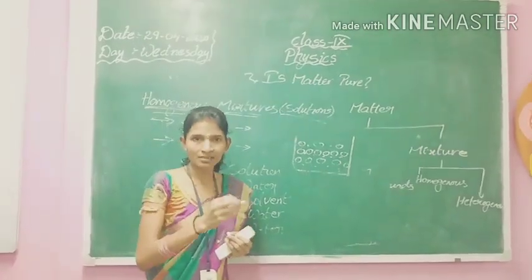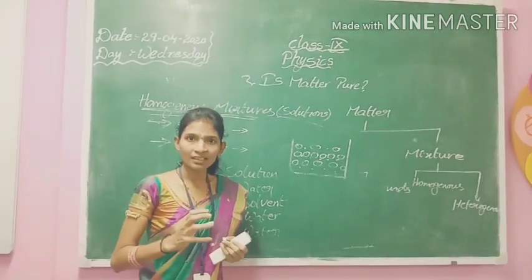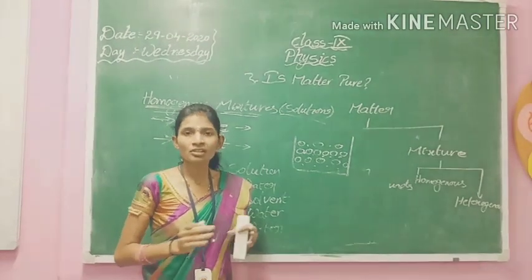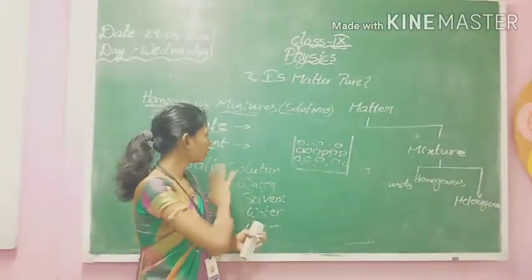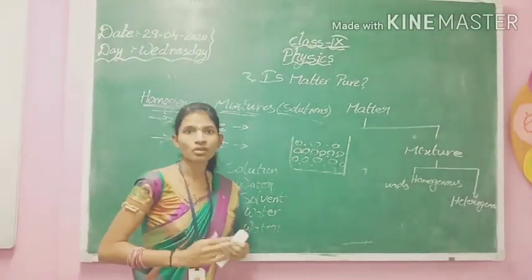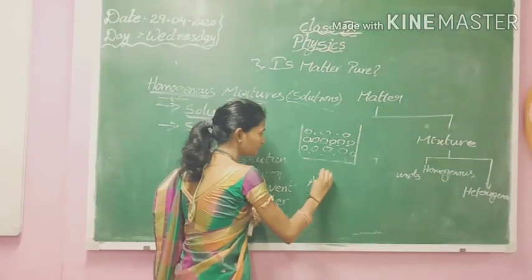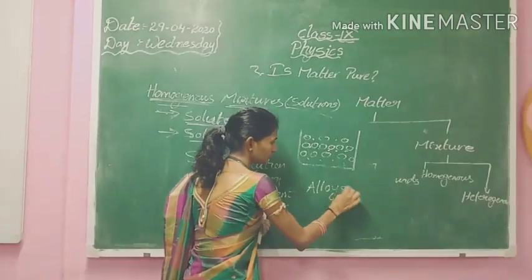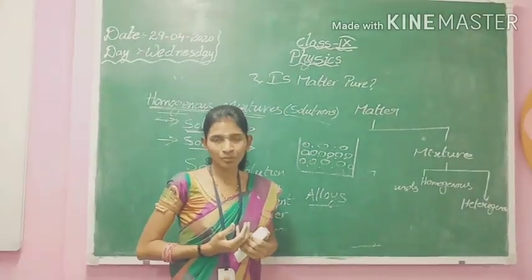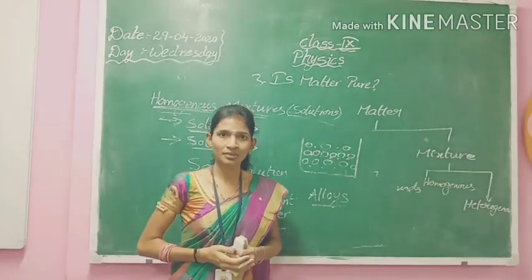So if the substance completely dissolves in the solvent, then we can consider it as a homogeneous mixture. There is no rule that it has to be only in the liquid state, it can be in solid state also. For example, alloys when we consider. So these alloys are equally composed with other metals like stainless steel when you consider.